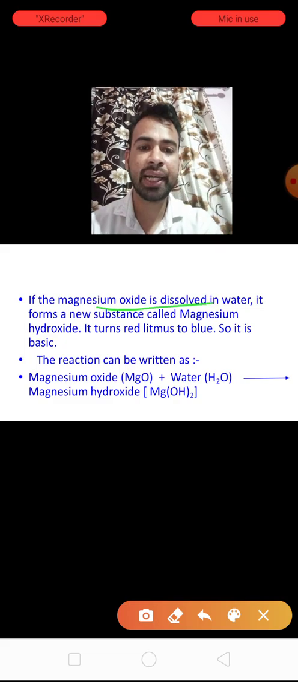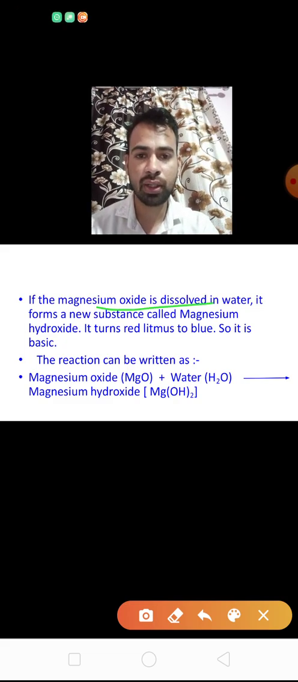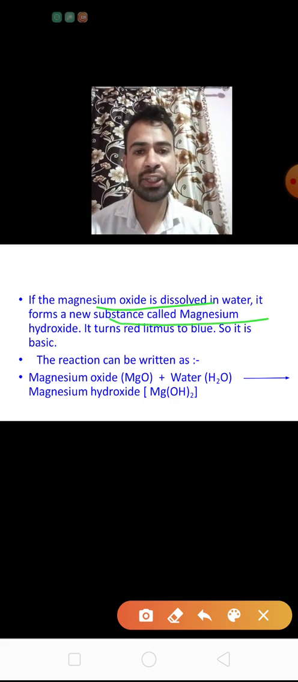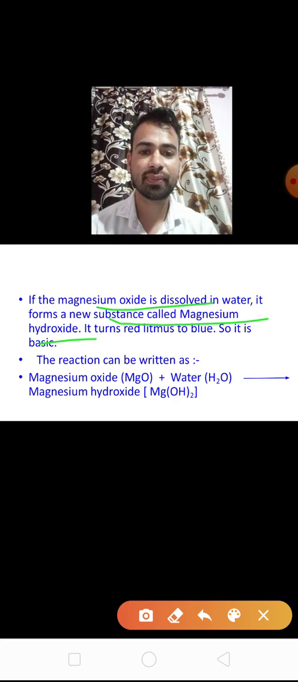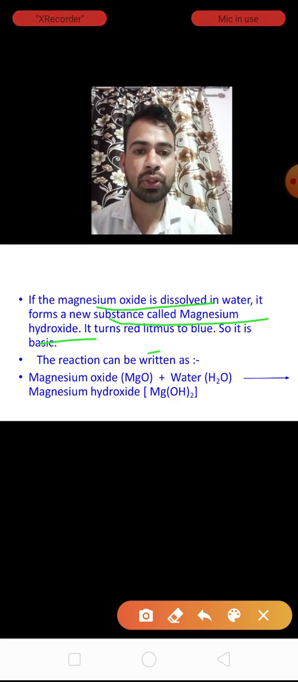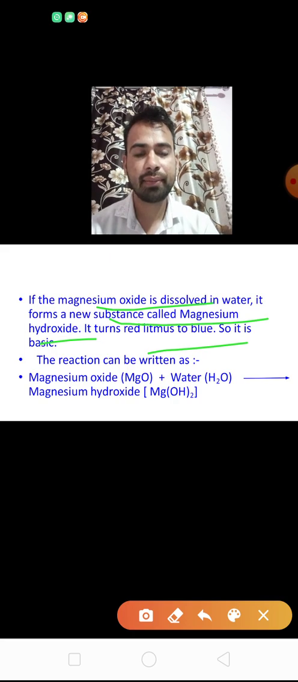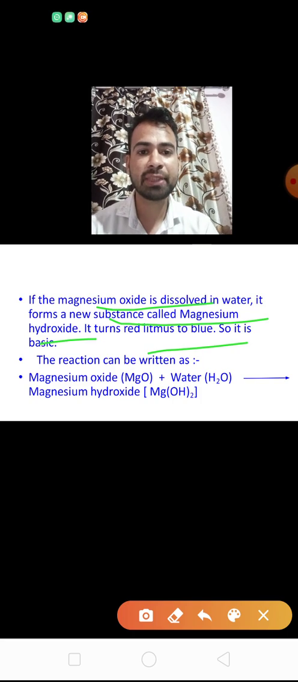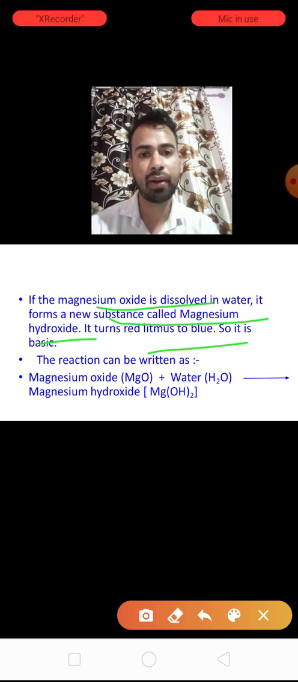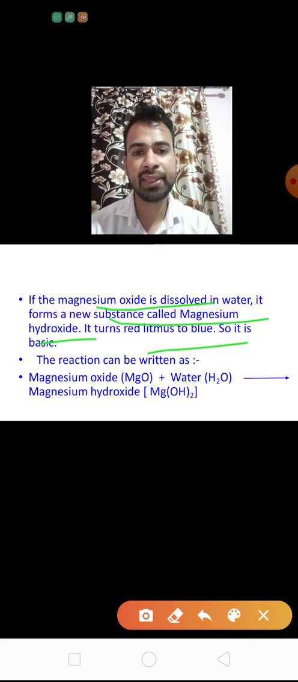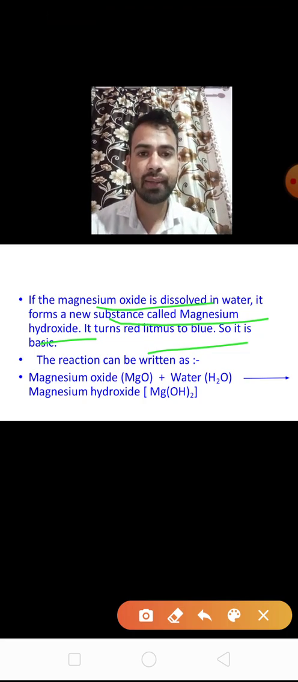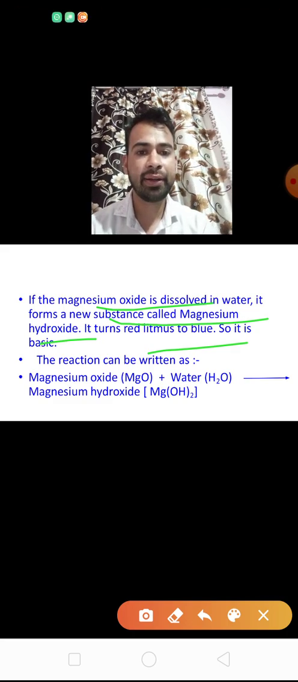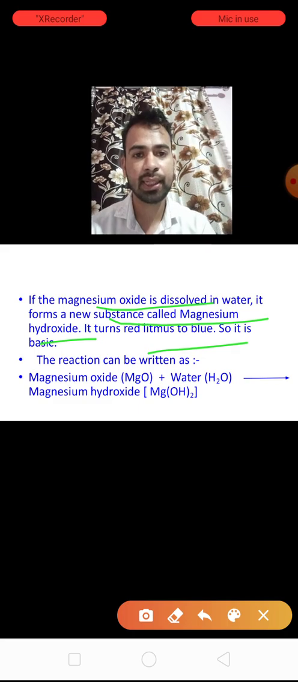The magnesium oxide is dissolved in water. It forms a new substance called magnesium hydroxide. It turns red litmus to blue, so it is basic. Okay, basic we know very well. When red litmus paper turns blue, that means the solution or substance is basic. So the magnesium hydroxide turns litmus blue, so it is basic in nature.